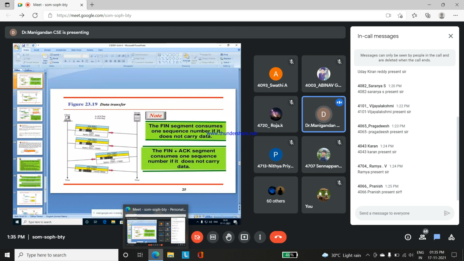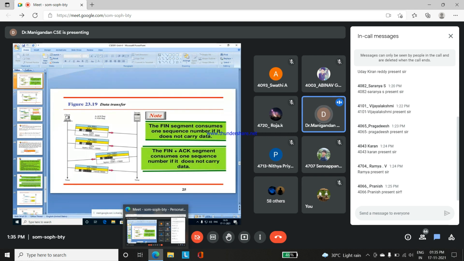There will be acknowledgement for both transmissions, 8,001 to 9,000 and 9,001 to 10,000. For the 2,000 bytes of data received, the acknowledgement will be sent from server to client. See here, the data bytes 15,001 to 17,000: 2,000 bytes of data are received by the client side, so for that an acknowledgement will be transmitted.